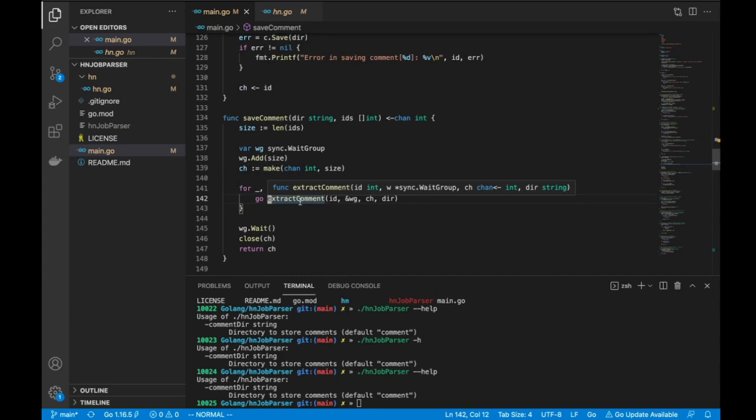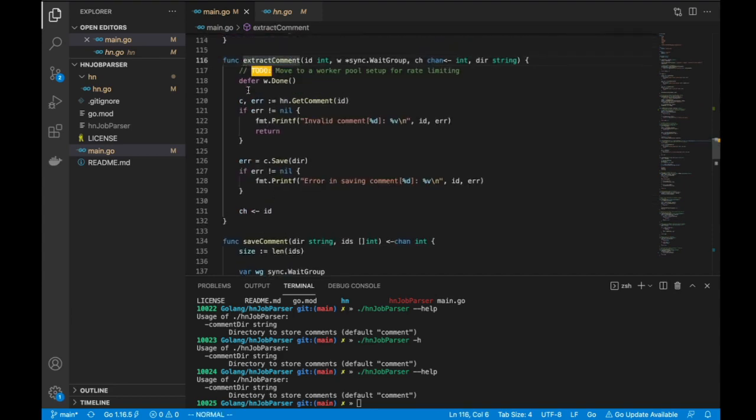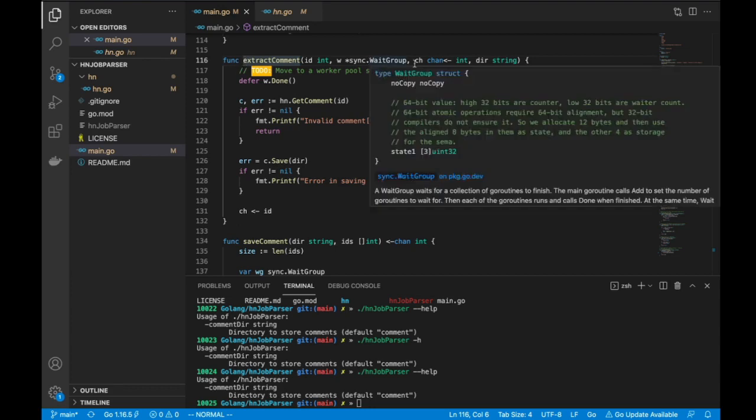Every go routine, once it completes, let's just go to the go routine, right? So this is the go routine that I'm going to execute, right? When we call or instantiate this go routine, we are passing it a common wait group, and we're passing it a common channel, right?